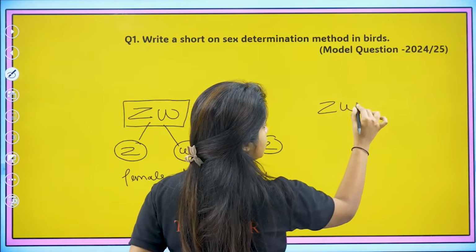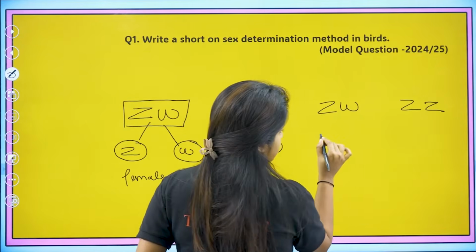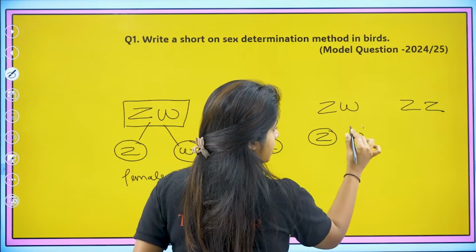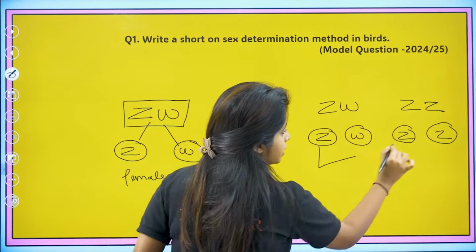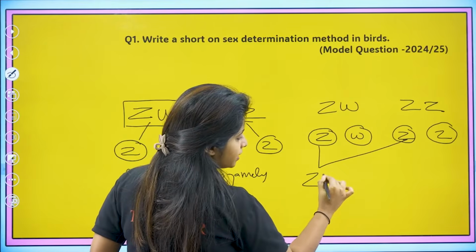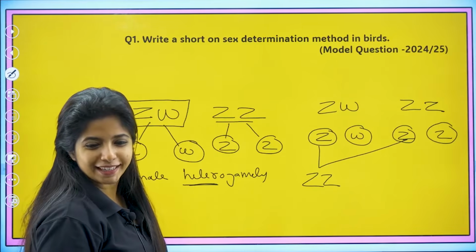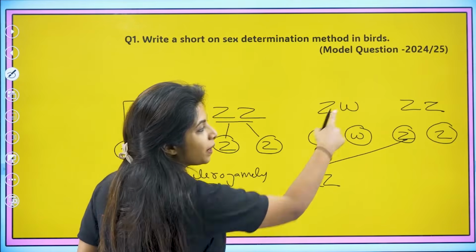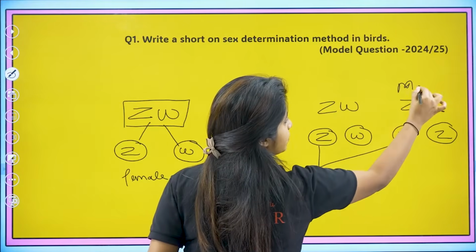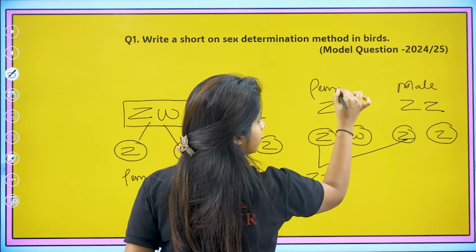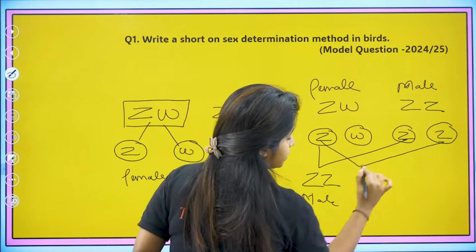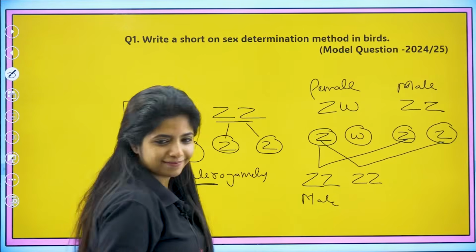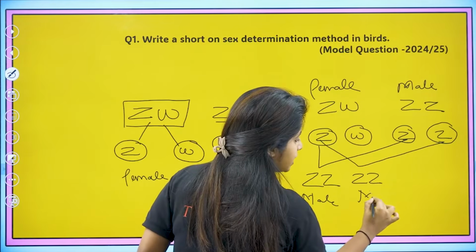Now let's see a crossing and see how it happens actually. So over here I have ZW, over here I have ZZ. The gametes would be Z and W over here, Z and Z. In this case, this and this cross, you get ZZ. Tell me if it's a male or a female in the comment section below. ZZ is a male or a female? It would be a male, my dear children. Now this crosses with this, again you get ZZ. Again you're getting male itself. 2 males.